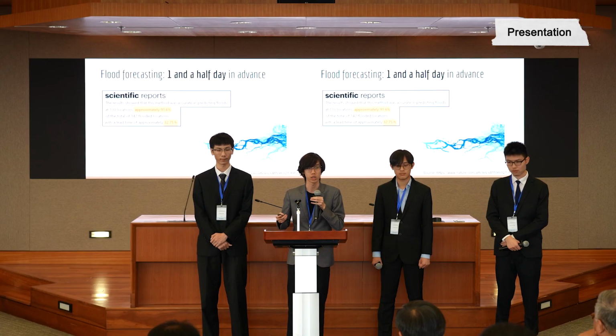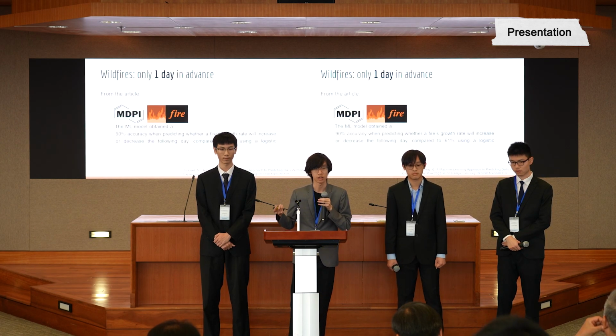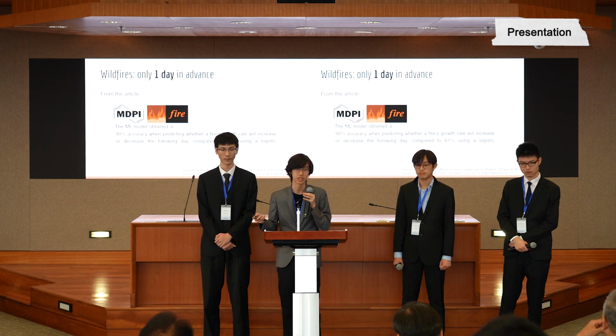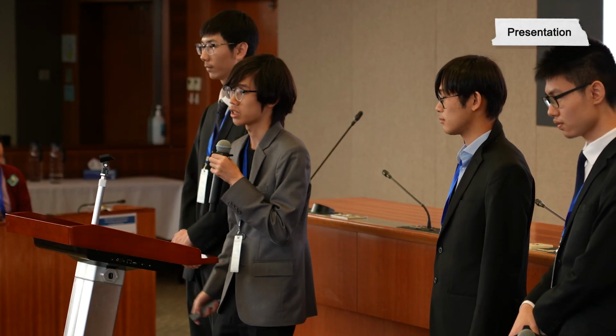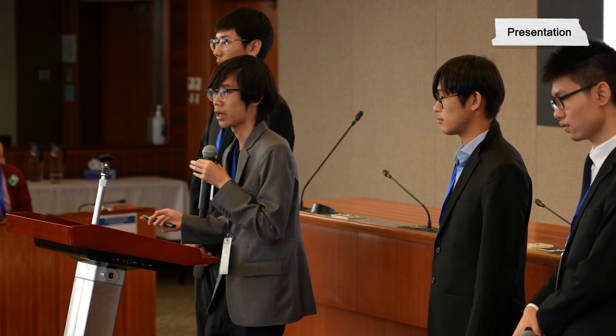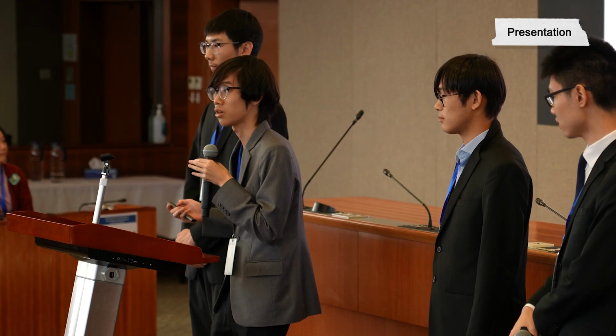Floods can be predicted 1.5 days ahead with around 90% accuracy. And also wildfires, around a day in advance with 90% accuracy. But the limitation of this kind of prediction is that it can only tell the type and the location, but there's no detail on the magnitude or the severity of the disaster.